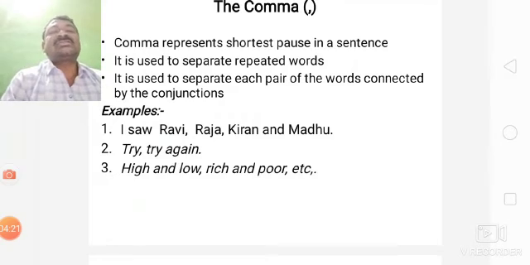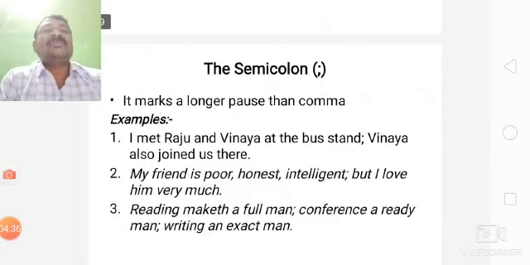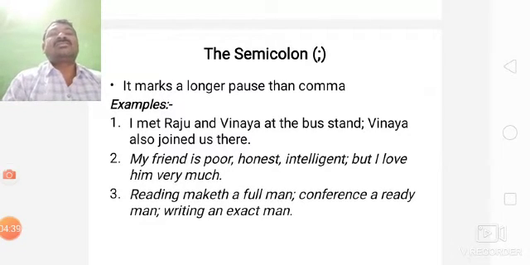For conjunctions, when using two words like high and low, rich and poor, more and less, long and short, and so on, we use comma. Here, the semicolon. The semicolon is a longer pause than the comma. Comma is the shortest pause, whereas the semicolon is a longer pause than the comma.